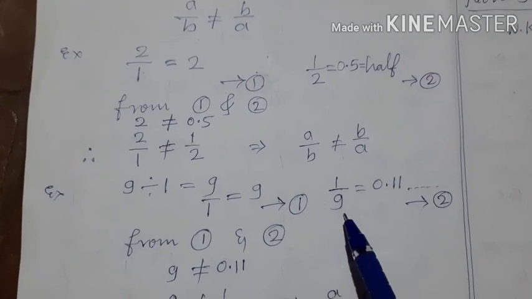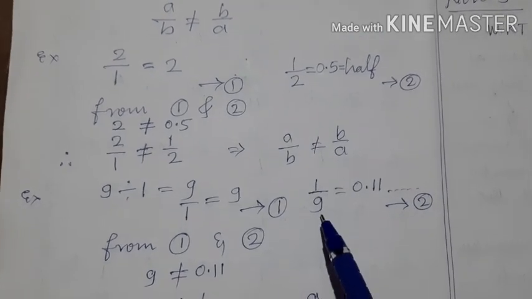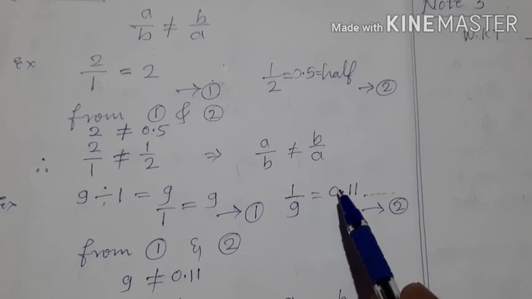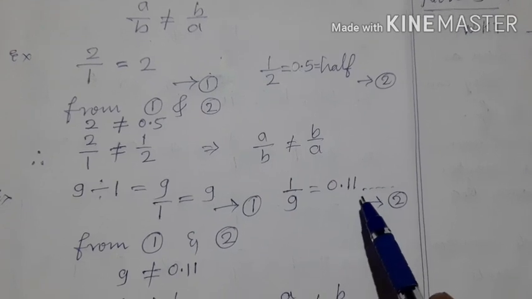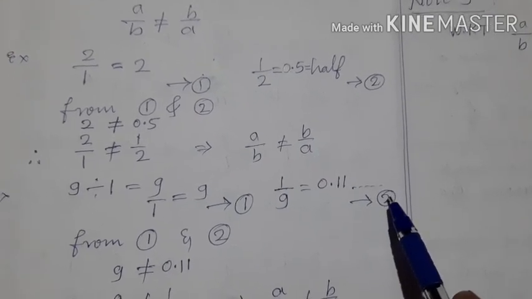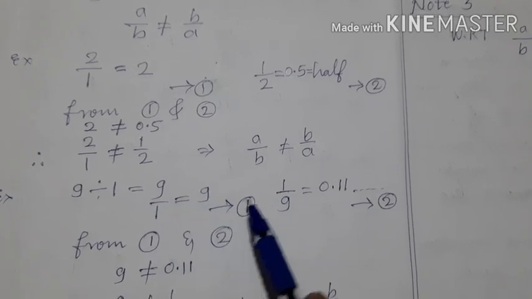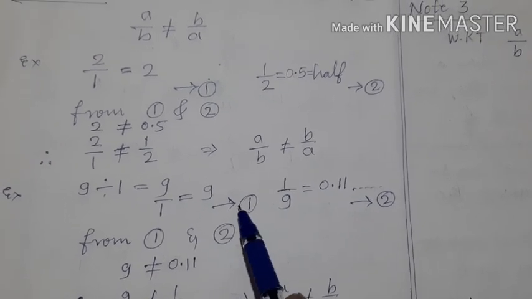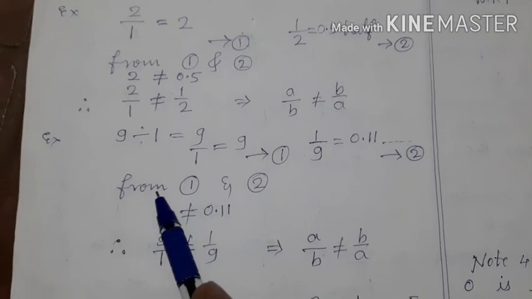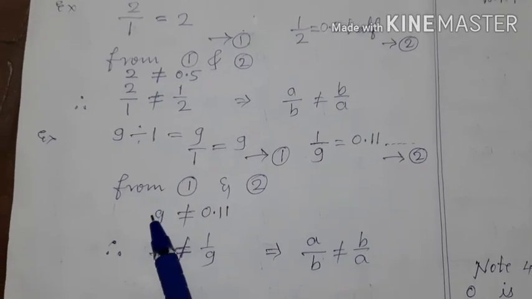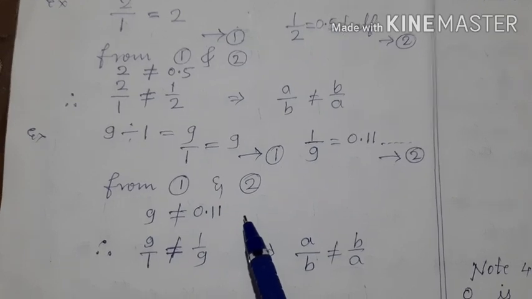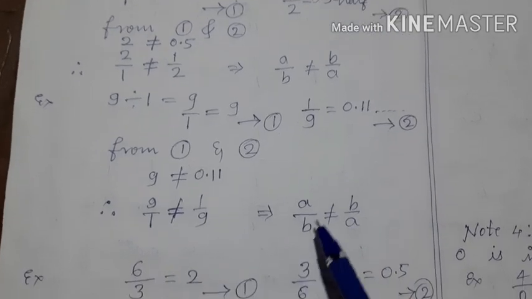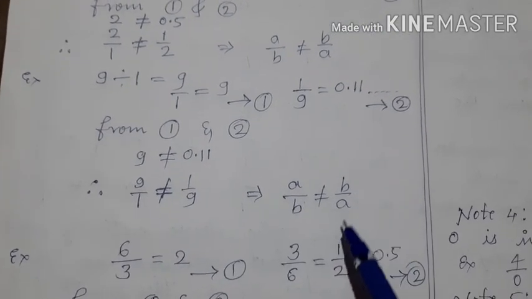Now you take 1 upon 9. Right? 1 upon 9 means 1 rupee should be given to 9 people. Then each one will get 0.11 dash dash dash rupees. Okay? So 9 by 1 is 9, but 1 by 9 is 0.11 dash dash dash. This is equation 1 and this is equation 2. From equation 1 and 2, it is clear that 9 is not equal to 0.11. That is, 9 by 1 is not equal to 1 by 9. Here also, a by b is not equal to b by a.